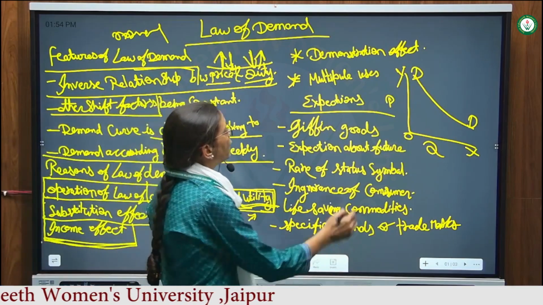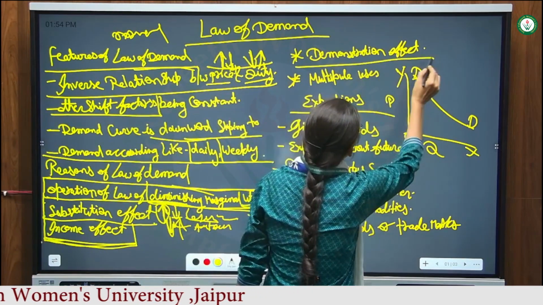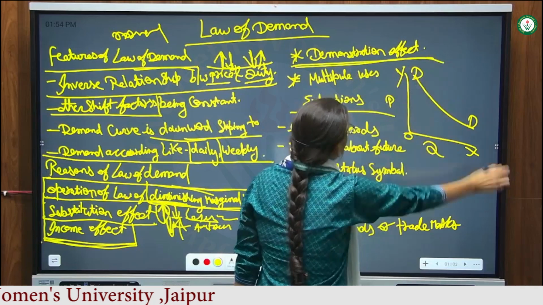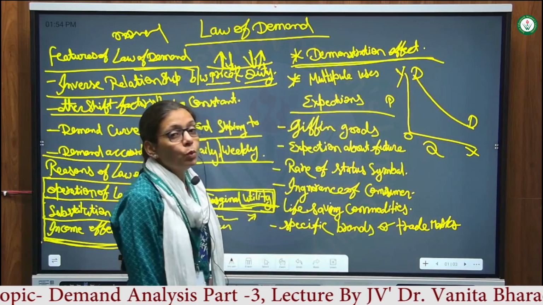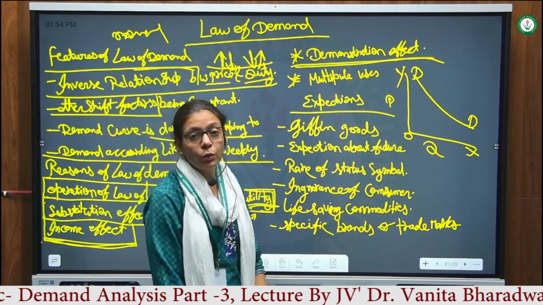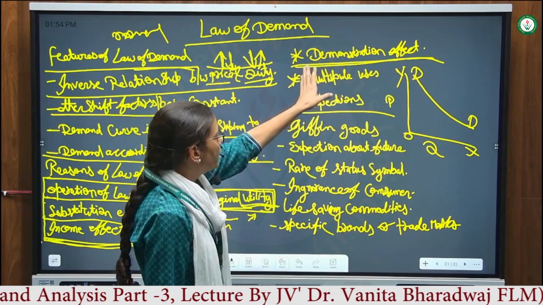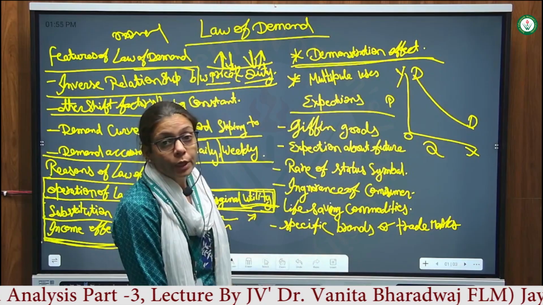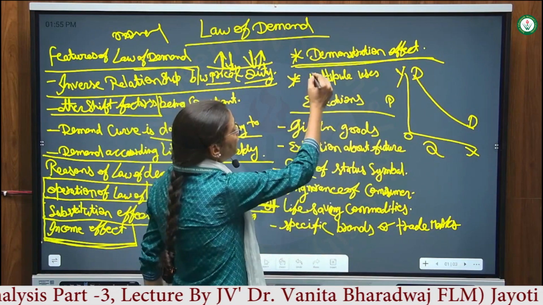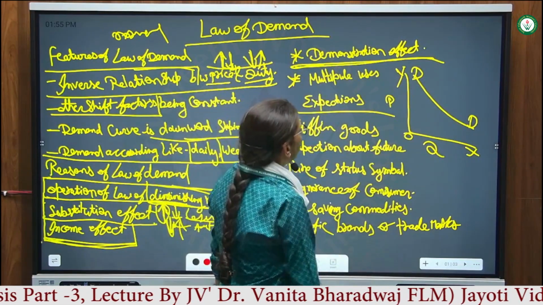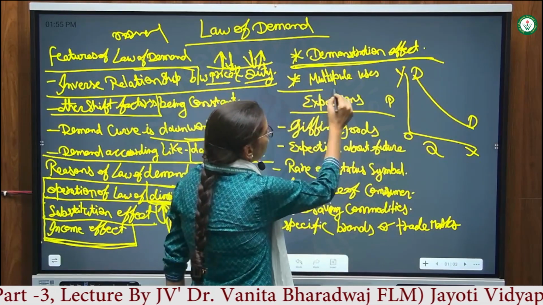Demonstration effect is when a consumer is well educated and knows very well; they will use more expensive and quality goods. They don't mind about the price of the commodity. They will use more commodities according to their status. And multiple uses of the commodity.